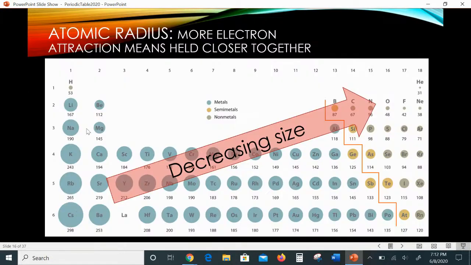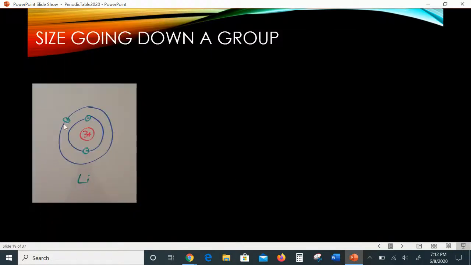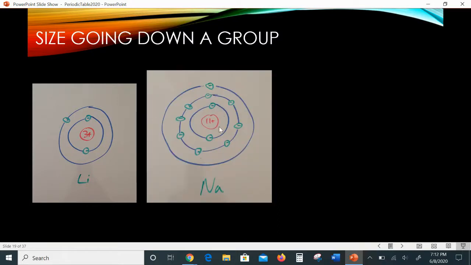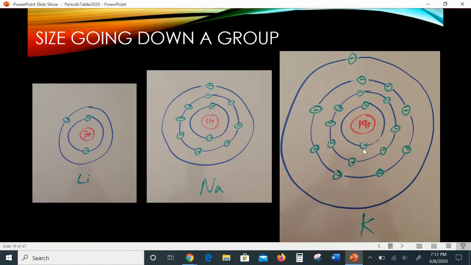So going down a group. As we go down, notice the size gets bigger. Okay, helium, neon, regardless, they all get bigger as you go down, and let's describe that. As you go down, you're increasing your periods, and as you increase your periods, you're increasing the number of rings. And as you have more rings, it needs more space, right? So lithium, sodium, potassium, they're all in group 1. They have the same number of valence electrons, but lithium is much smaller than sodium because it only has 2 energy levels, 2 rings, whereas sodium has 3 rings. Potassium has 1, 2, 3, 4 rings, right? So it needs more room for those rings, so it gets bigger as you go down.